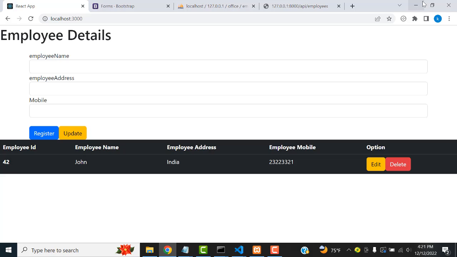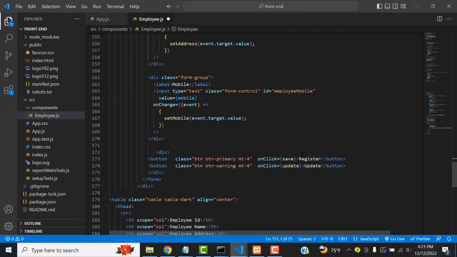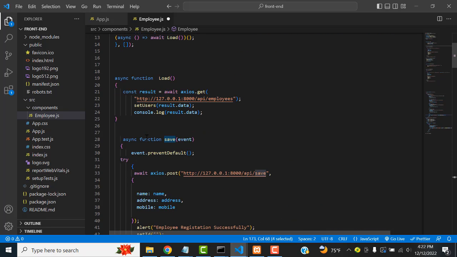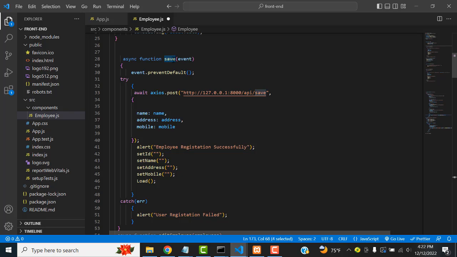After that, click the register button. It goes to the onClick save method. This is the save method. You have to declare the event, then only the event will work. Event prevent default. After try, you have to write void, as this is a post request. You write the request here in the save method.